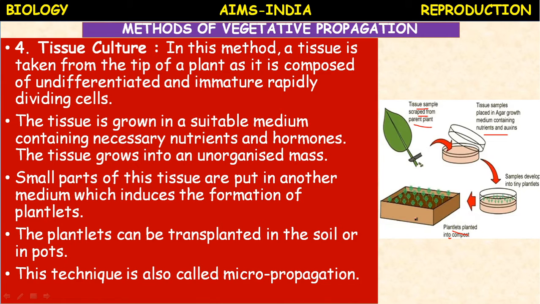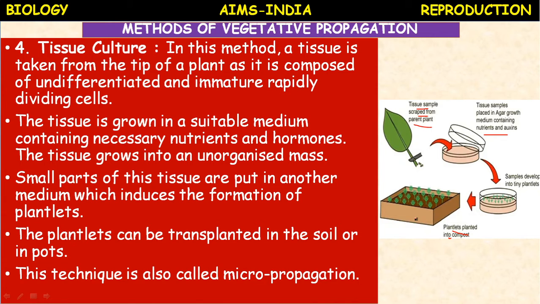The plants with a short height, the plants with a high yielding capacity, the plants with complete disease resistance, the plants with large size fruits, the plants with more sweet fruits. All these characters can be introduced in the culture at the time of culturing, by using a technique called gene transfer, modern technology.